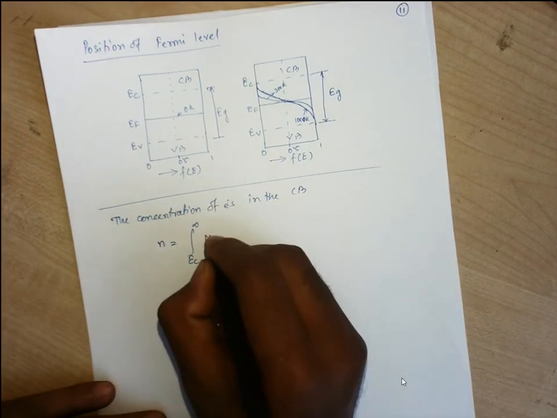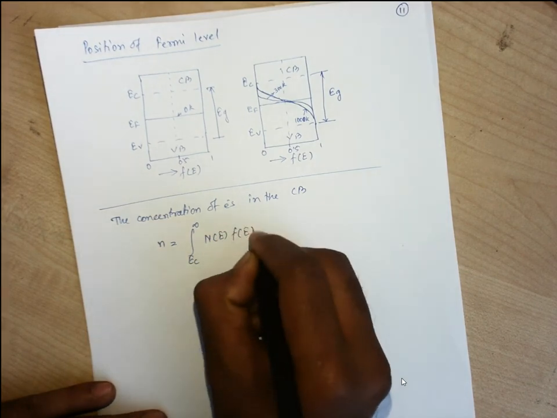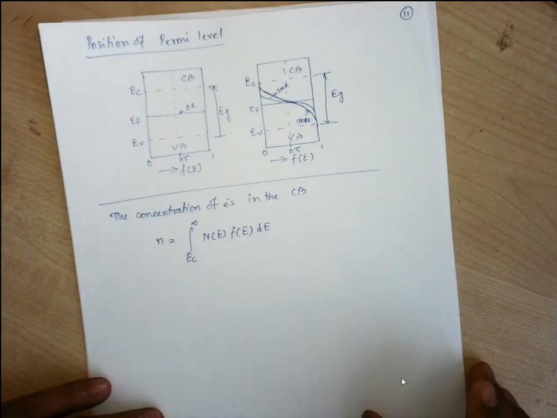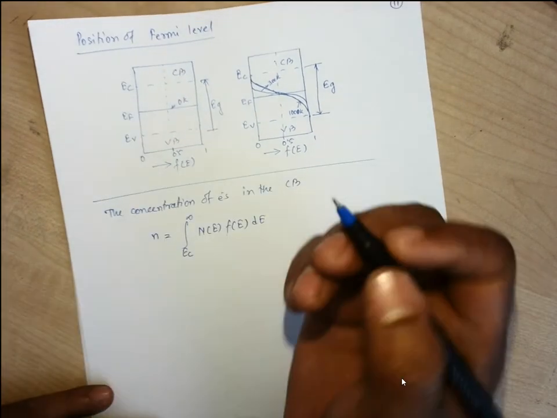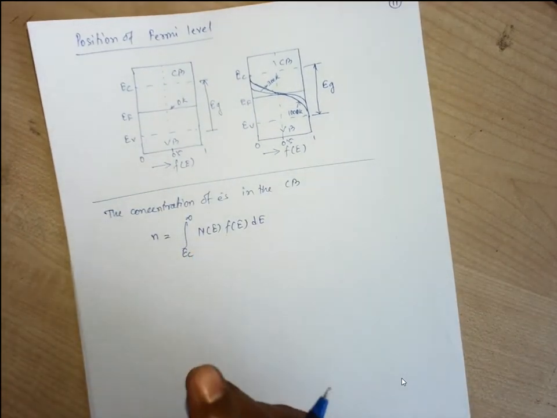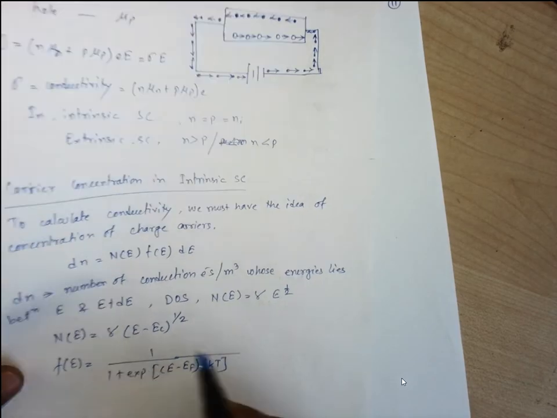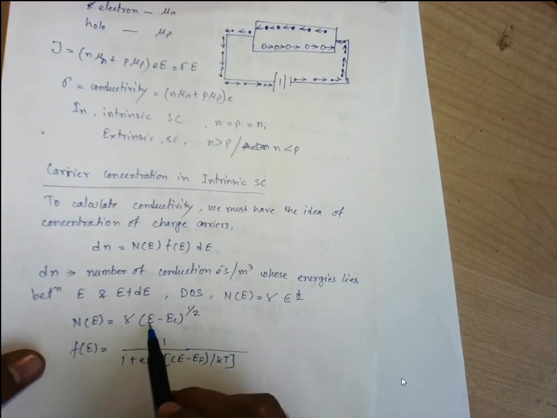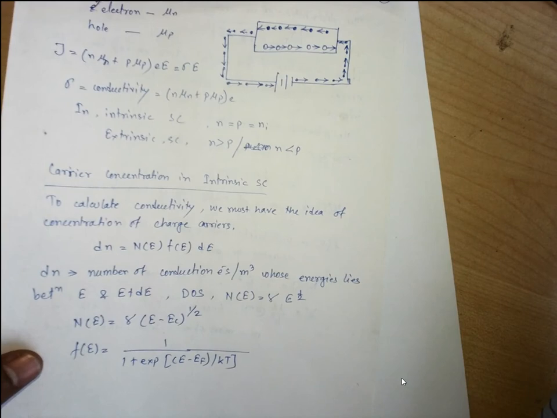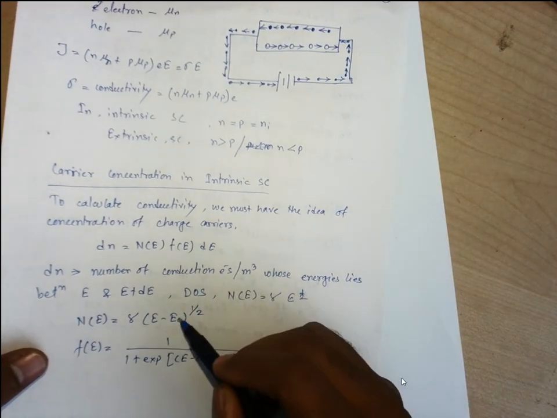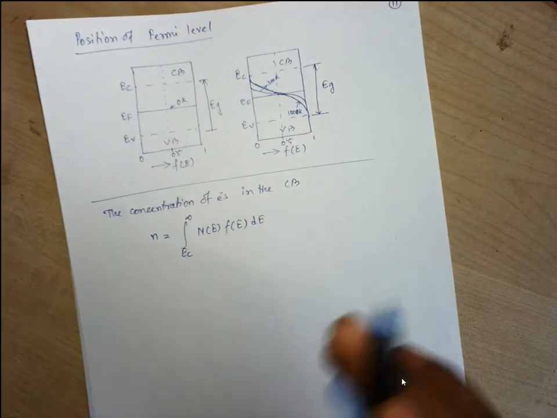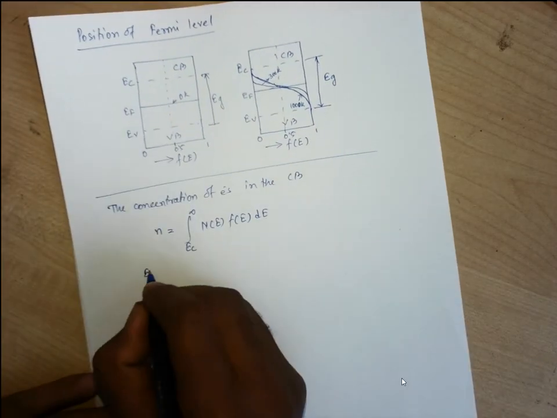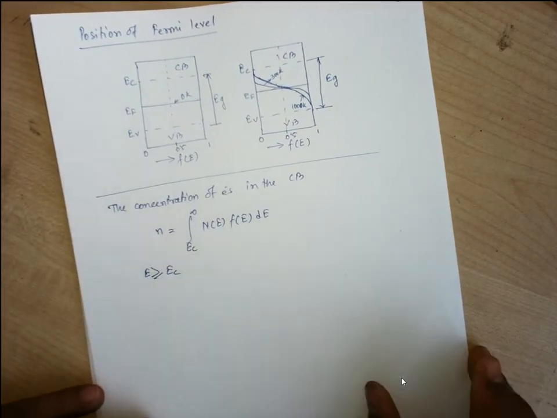So it is N(E) F(E) dE. Here, what is the E we have been considering? This E is greater than or equal to EC. This E, the higher energy level, starts from EC, so obviously it will be higher than or equal to EC.